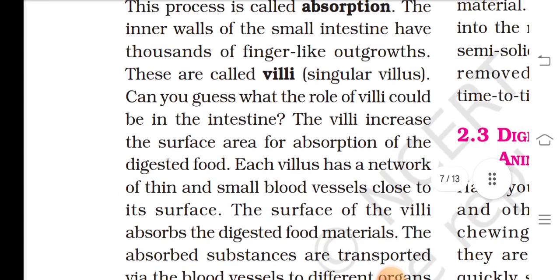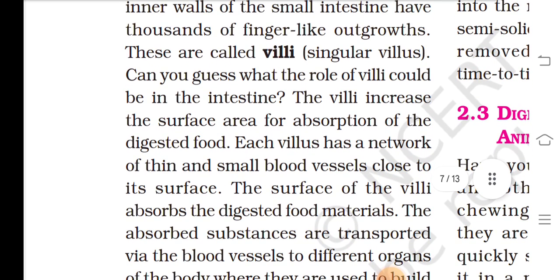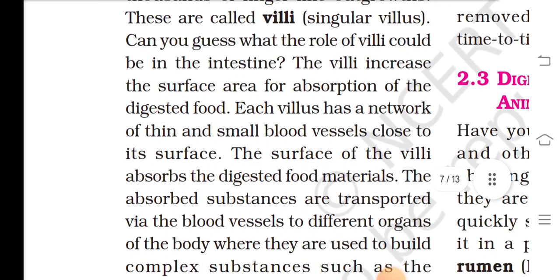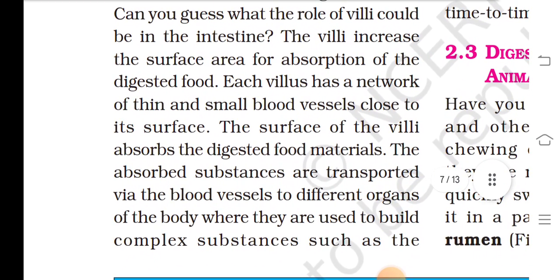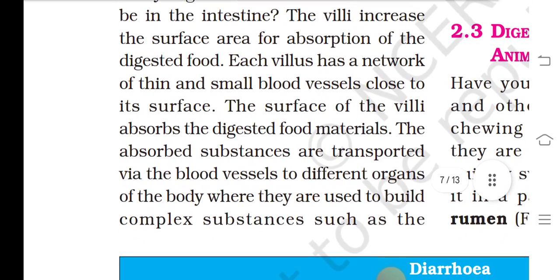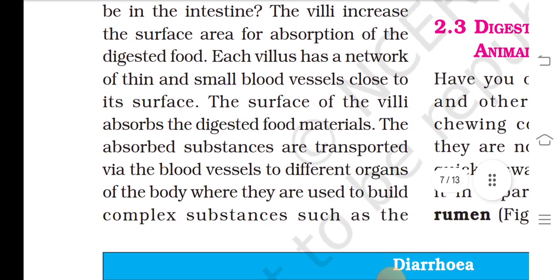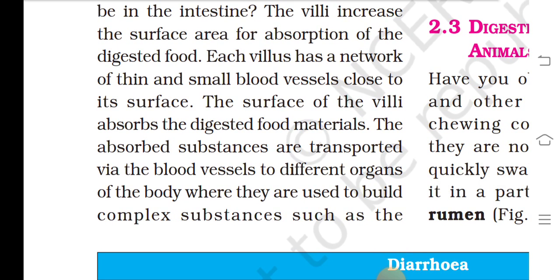The inner walls of the small intestine have thousands of finger-like outgrowths. These are called villi, singular villus. Can you guess what is the role of villi in the intestine? The villi increase the surface area for absorption of the digested food. Each villus has a network of thin and small blood vessels close to its surface. The surface of the villi absorbs the digested food materials.